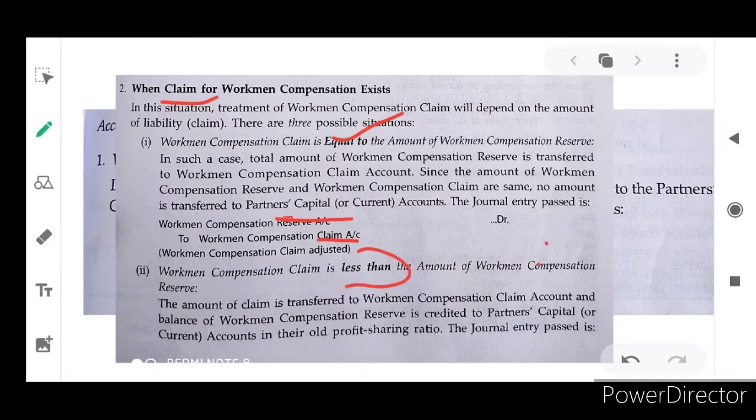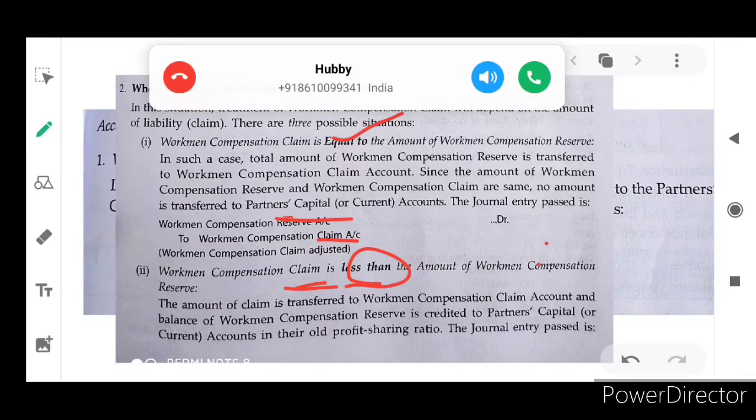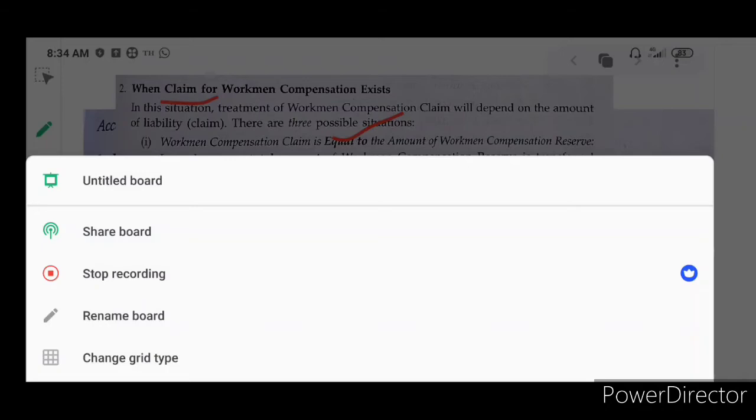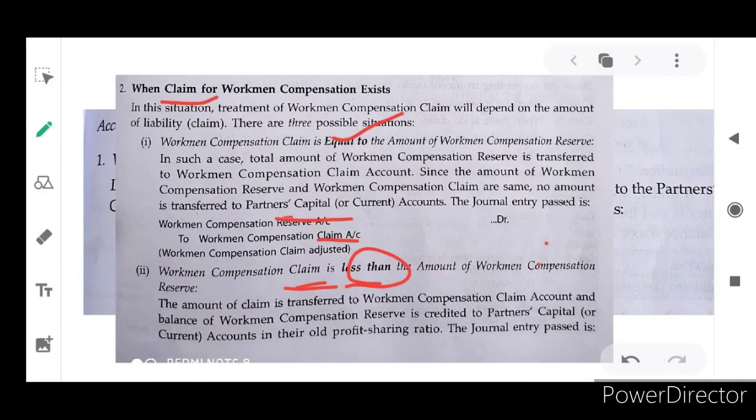Now the second situation: workman's compensation claim is less than the reserve. In this situation, the workman's compensation reserve, how much we are having, is 5 lakh rupees.